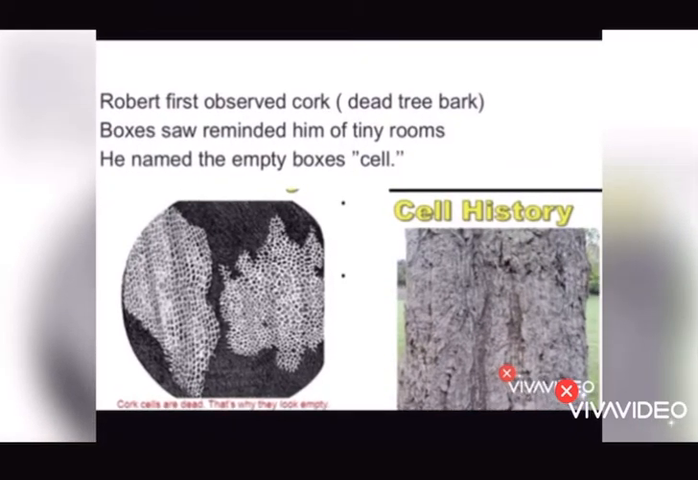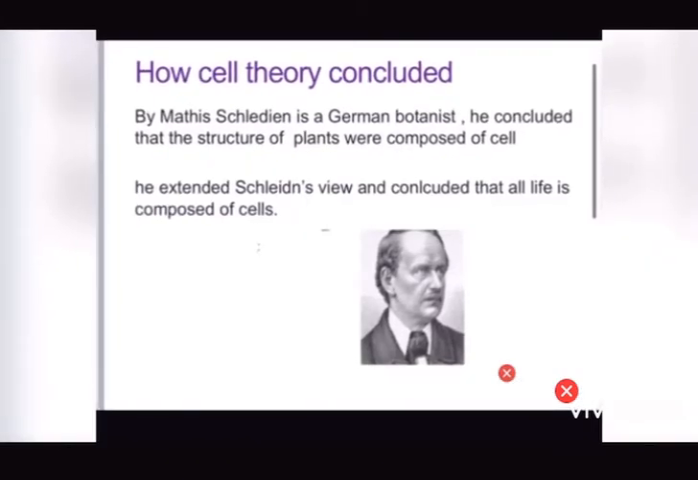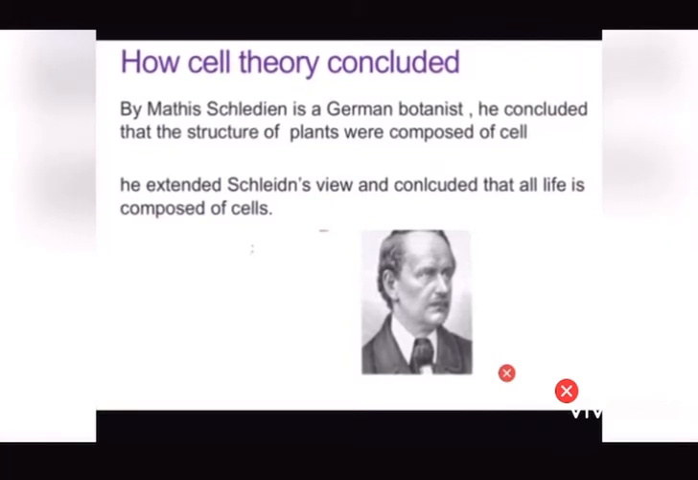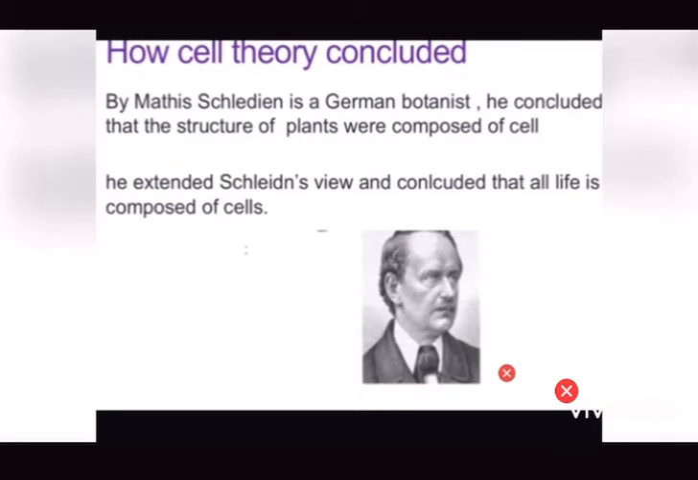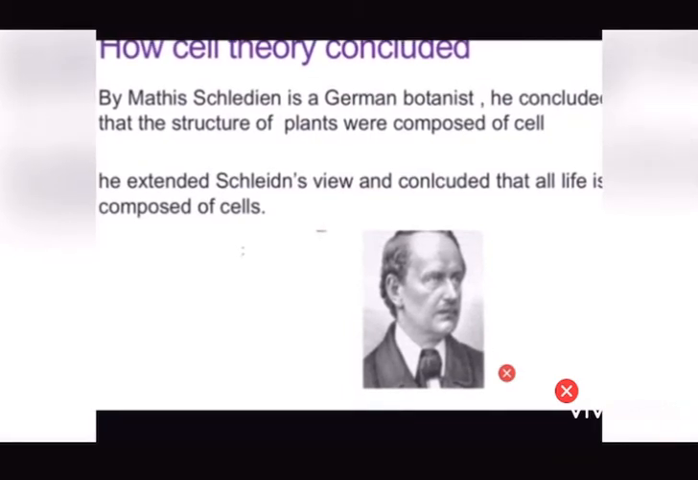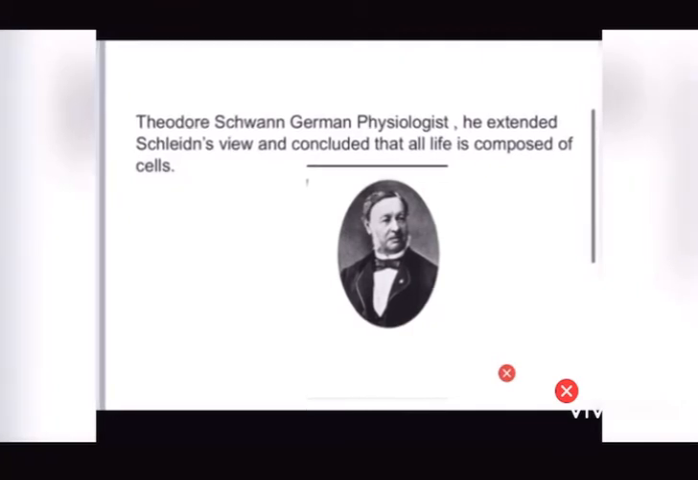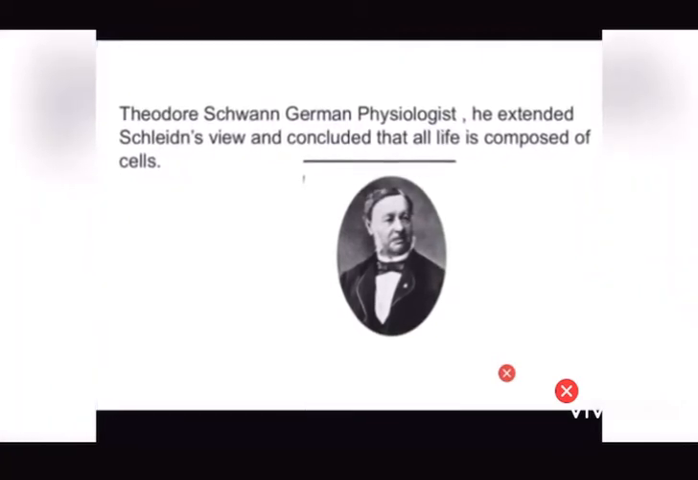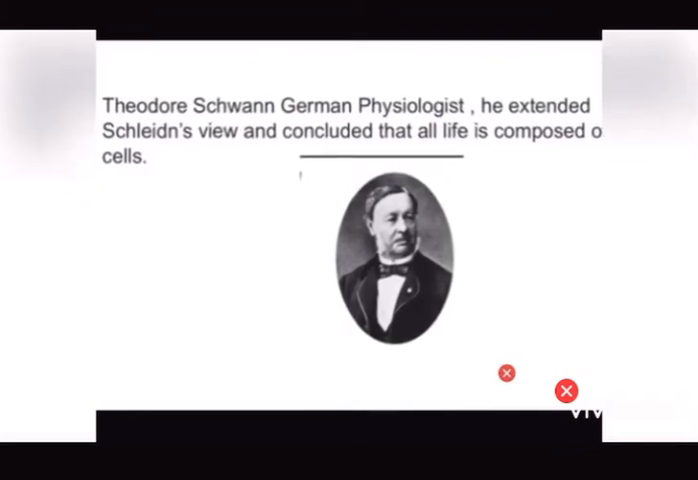And now we are going to talk about how the cell theory was concluded, starting with Matthias Schleiden. He is a German botanist. He concluded that the structure of plants was composed of cells. Then Schwann, the German physiologist, extended Schleiden's views and concluded that all life is composed of cells.